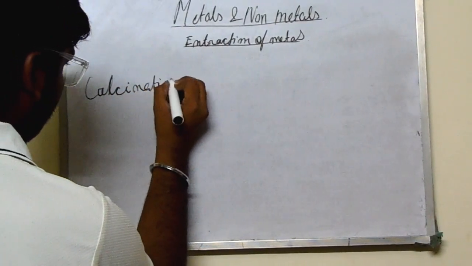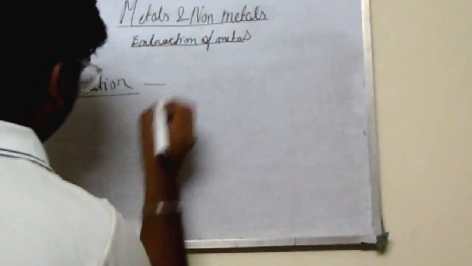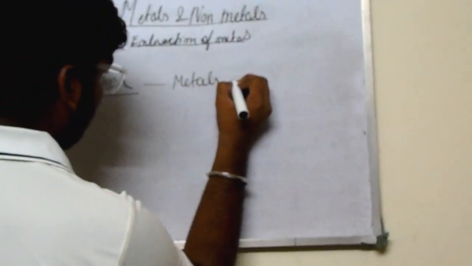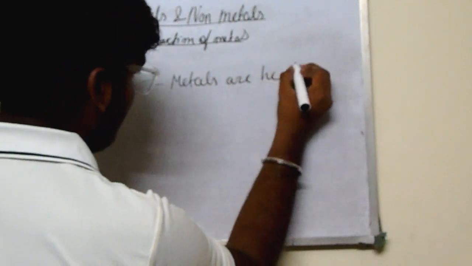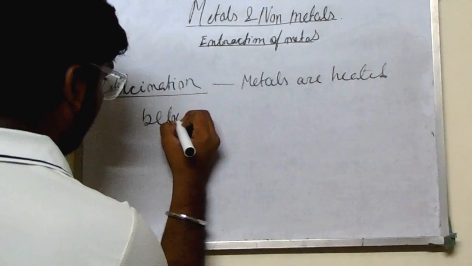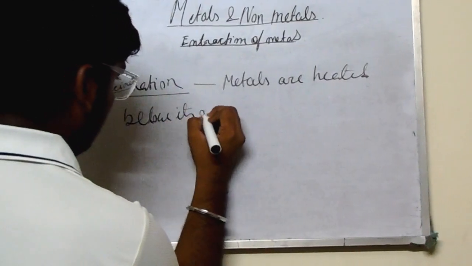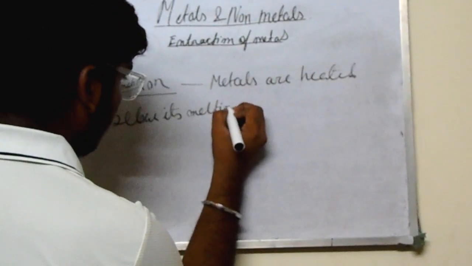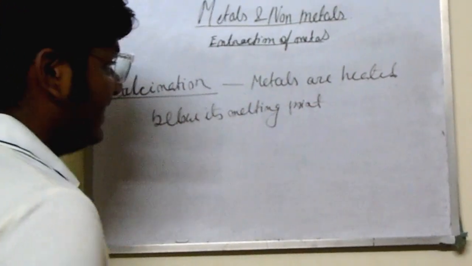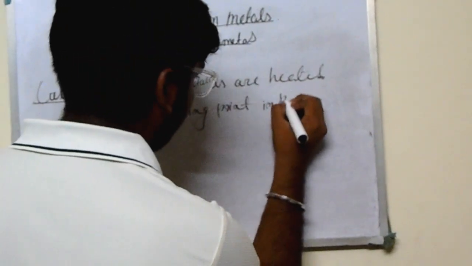Calcination: metals are heated below their melting point in the absence of air.